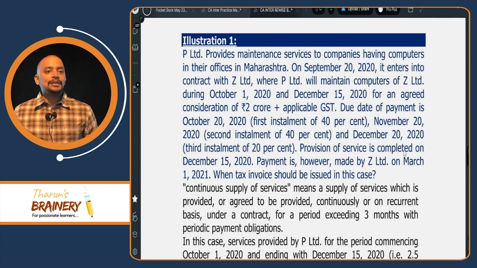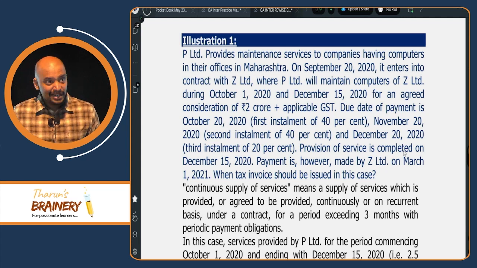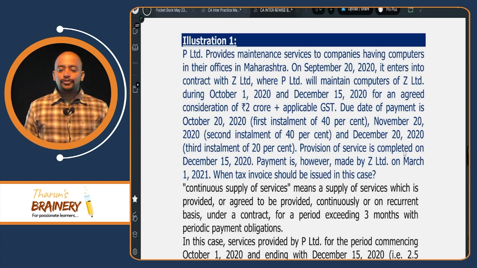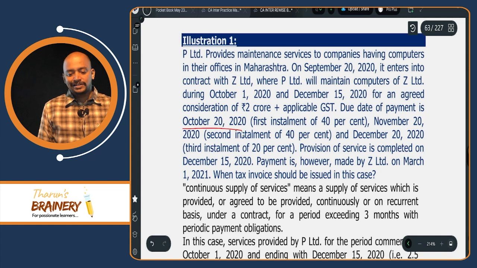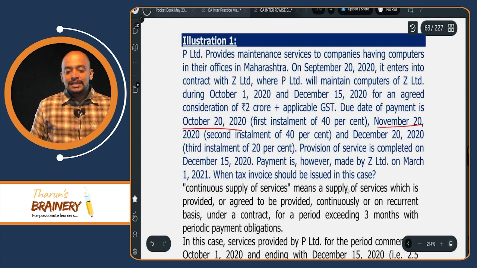So due date of installment is ascertainable from the contract. So therefore due date of installment will be taken as the due date of invoice. Therefore first installment October 20 is the due date of invoice. Second installment November 20 is the due date of invoice. Third installment December 20 is the due date of invoice.